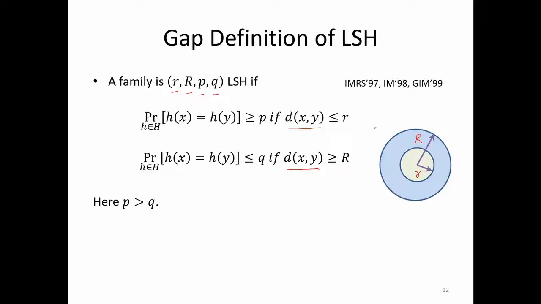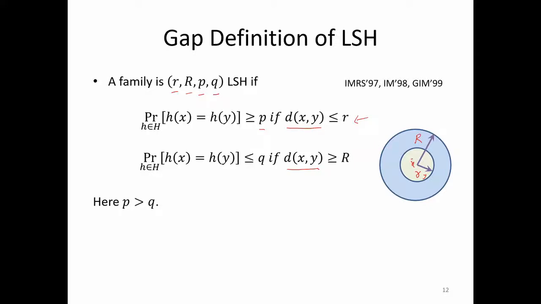What the first condition is saying is that if x and y are within a distance of small r, so let's say this is x, and suppose your y lies in this inner circle, then the probability of h of x equal to h of y should be greater than small p.